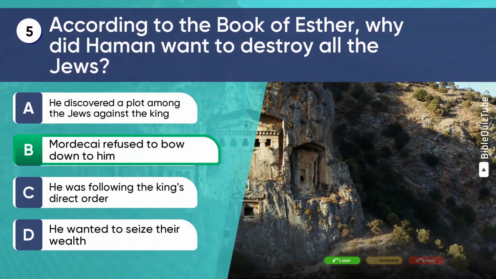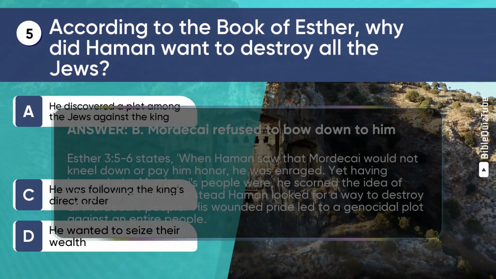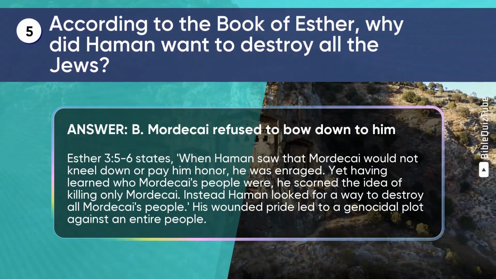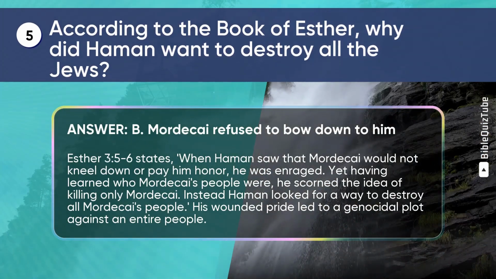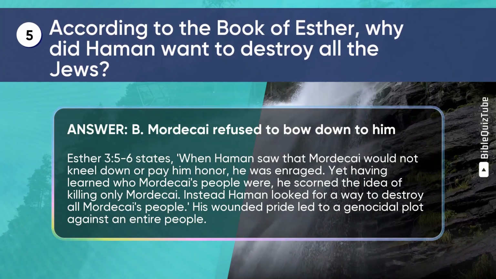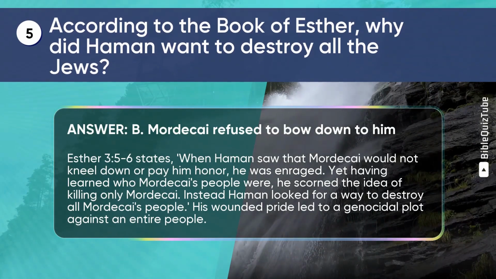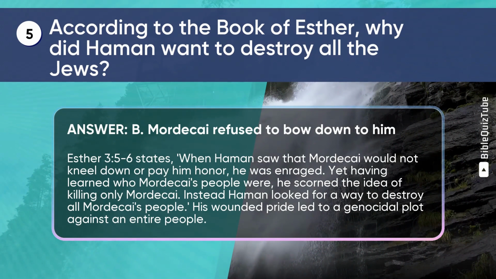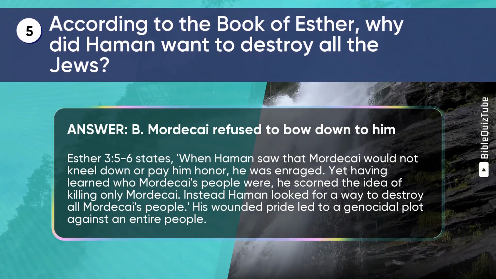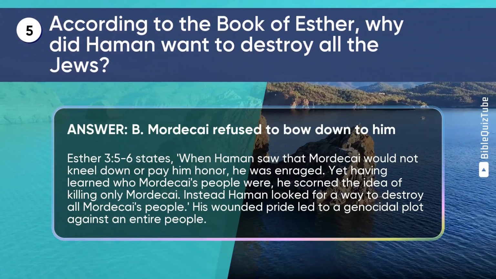The correct answer is B. Mordecai refused to bow down to him. The explanation. Esther chapter 3 verses 5 to 6 states, when Haman saw that Mordecai would not kneel down or pay him honor, he was enraged. Yet having learned who Mordecai's people were, he scorned the idea of killing only Mordecai. Instead, Haman looked for a way to destroy all Mordecai's people. His wounded pride led to a genocidal plot against an entire people.